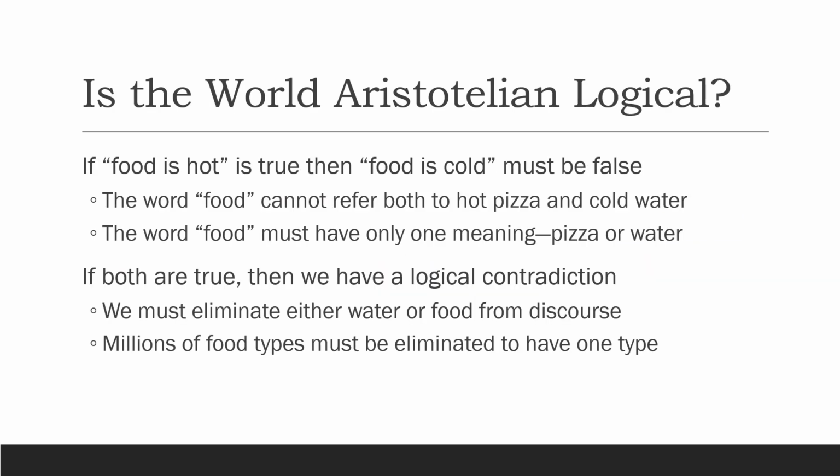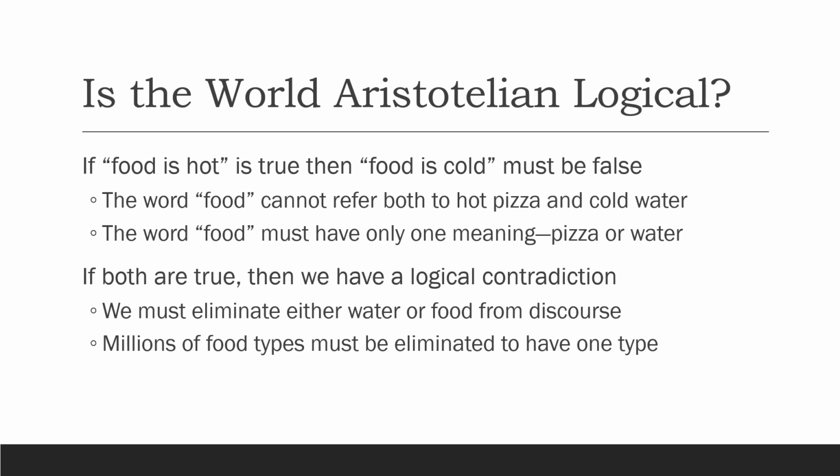The problems of Aristotelian logic are not difficult to see. They arise when we restrict one word, such as food, to just one thing. For example, if food is just one thing, then if food is hot is true, then food is cold must be false. That is because we did not include pizza and water within food. We insisted that food is just one thing. So if food is hot is true, then food is cold must be false.